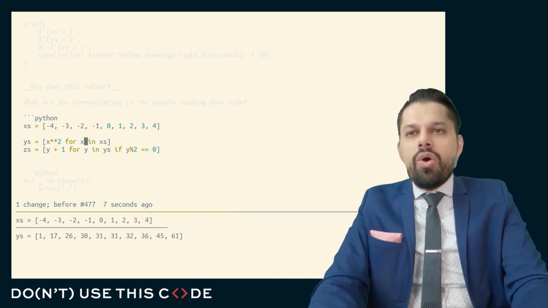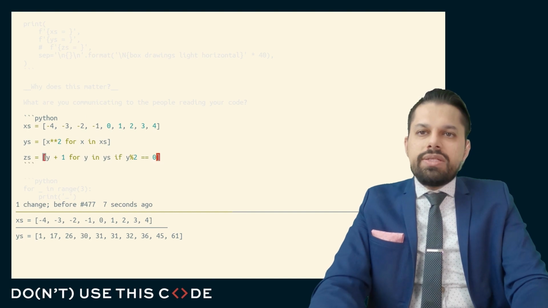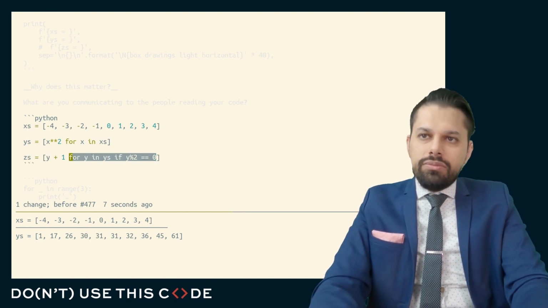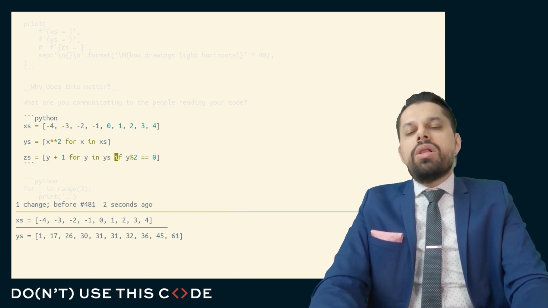Create a new list with what value squared? The values in xs. Create a new list with what? Some value incremented. What value incremented? Oh, the values from ys. Under what criteria? Well, if they're even.